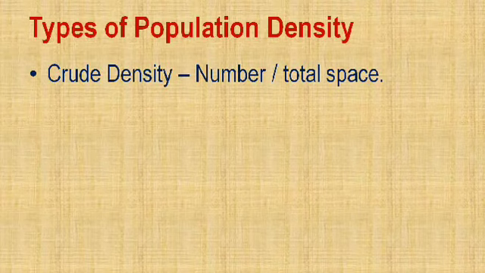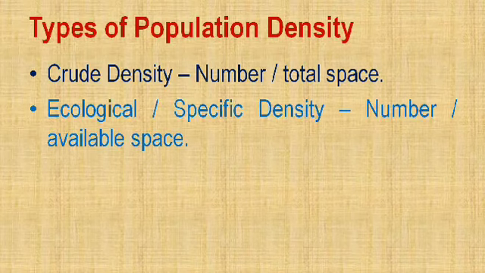Then next topic is the types of population density. In ecology, we have two types of population density. The first one is called crude. That crude is a familiar word, like crude oil, that means somewhat impure. So crude is the density which is called the number per total space, whereas the important type of density from the point of view of an ecologist is the ecological or specific or niche density, which is calculated as the number per available space.